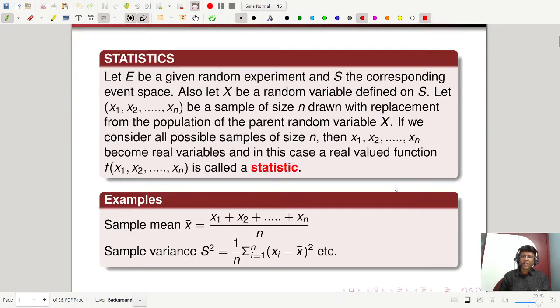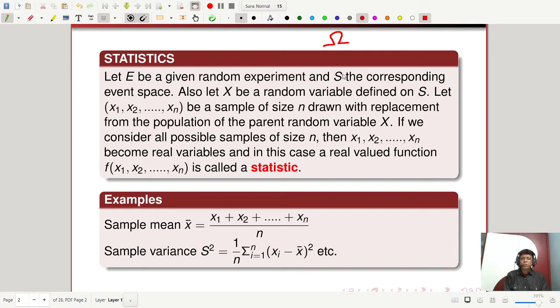First, I will define once again the statistics. Let E be a given random experiment and S be the corresponding event space. It is better to denote this S by omega, because in probability we have introduced the symbol capital omega for the event space.